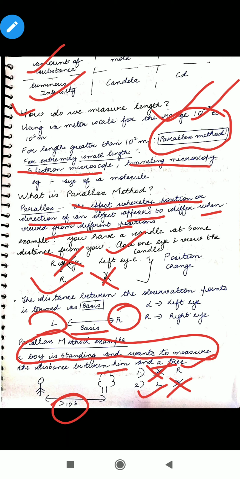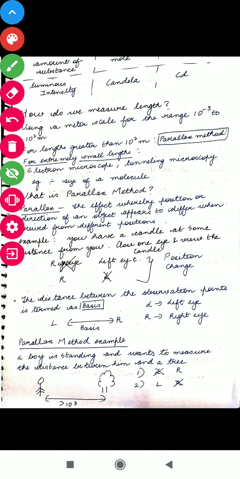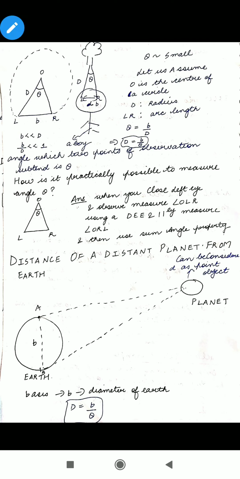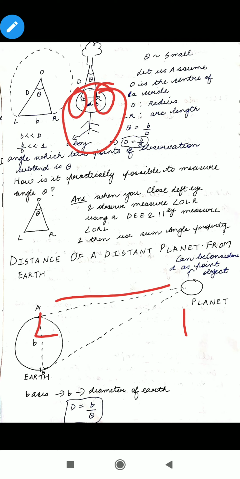Now let's see what is going to happen when he is done with viewing with one eye closed. This is the boy, this is his left eye and this is his right eye. As I told you, the distance between the left and right eye is known as the basis. It is given by B.